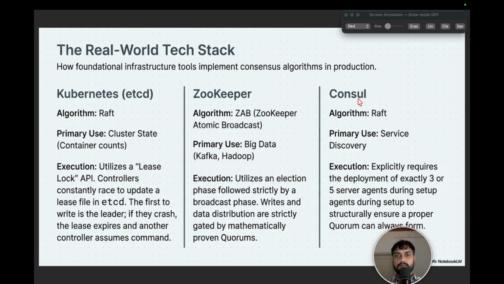And also in the Consul. Consul is used in distributed microservices for the service registry and service discovery. So when we have one single Consul server, all the service discovery is happening through that one single server. And let's say if that one single Consul server goes down, then the whole microservices architecture comes down, because the microservices will be unable to discover each other. So they will be unable to do inter-service communication.